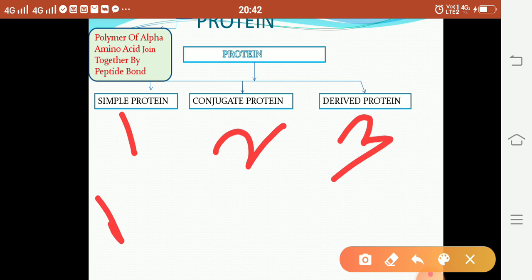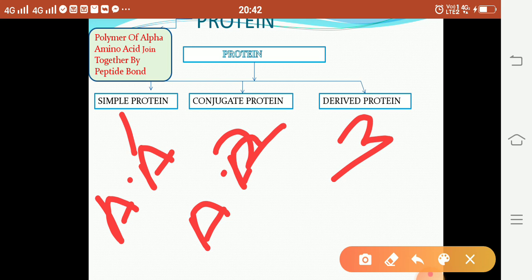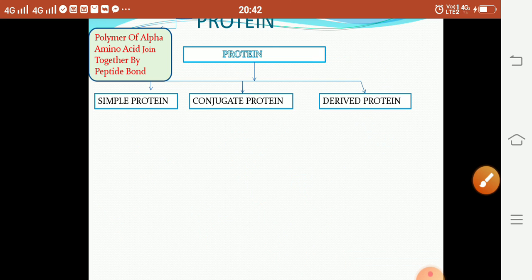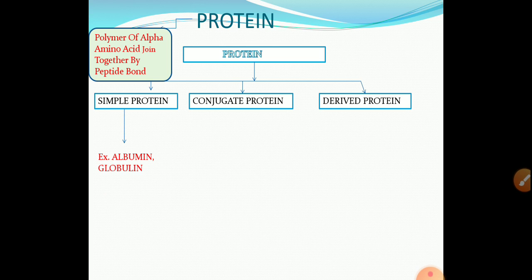Simple protein means they consist of only amino acids. Conjugate means they consist of amino acids along with a non-protein substance. And derived means they are obtained from simple protein or conjugate protein. Simple protein examples are albumin and globulin.